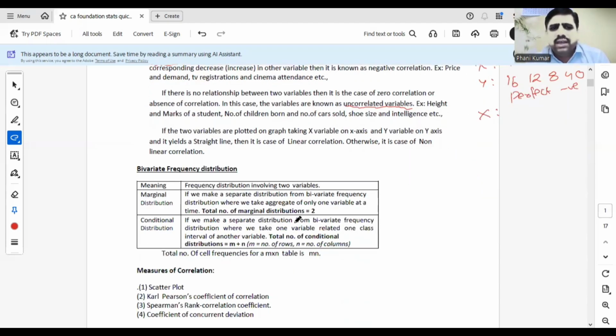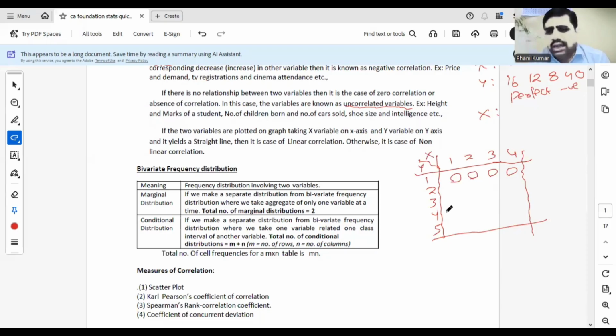Next, coming to bivariate frequency distribution. If you take the frequency distribution for two variables simultaneously, for example, the x variable is some variable and the y variable is another variable. There are some values for the x variable, and similarly there are some more values for the y variable also. If you plot frequencies for both variables simultaneously, then such a distribution is known as bivariate frequency distribution. For both variables, frequencies are plotted simultaneously. It is known as bivariate frequency distribution, or two-way frequency, or joint frequency.